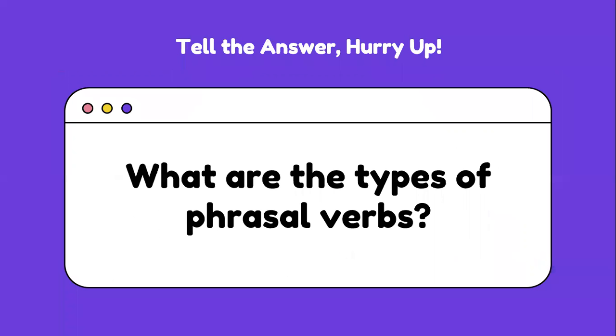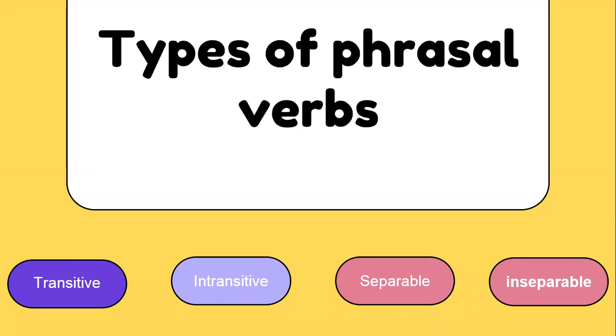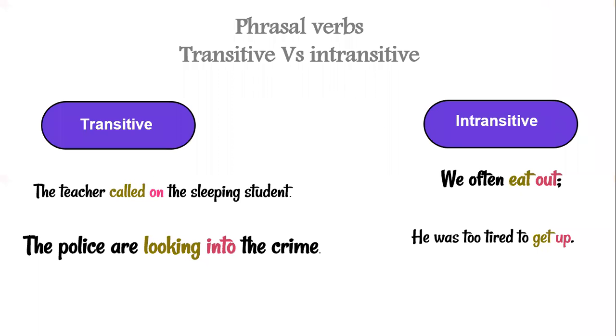There are different types of phrasal verbs: transitive, intransitive, separable, and inseparable. So first, let's review what transitive and intransitive mean when talking about verbs. It means that after the verb comes the adverb and preposition, which goes with the specific verb for sure, and then the direct object, meaning the who or what receiving the action. The direct object must be included when we are talking about transitive verbs.